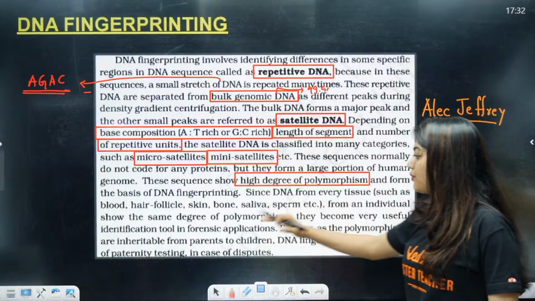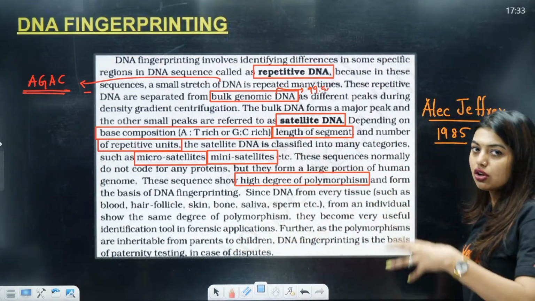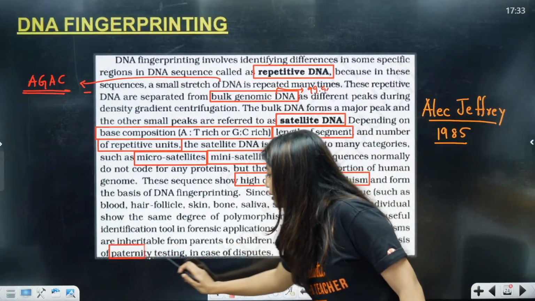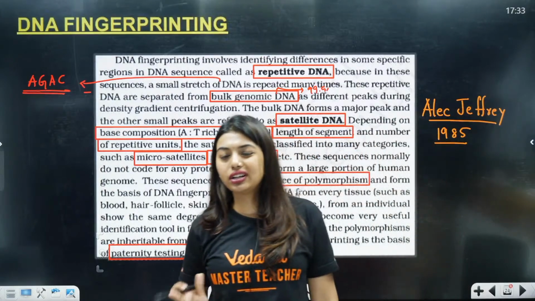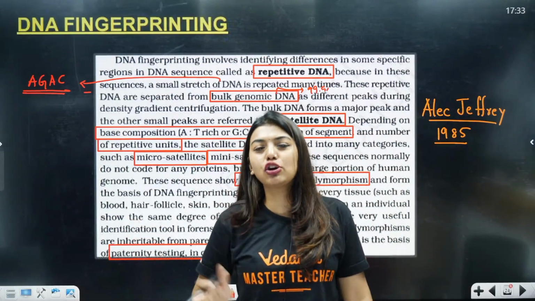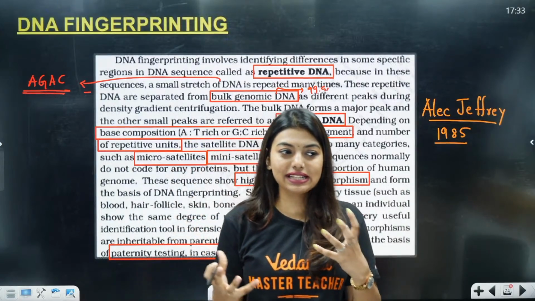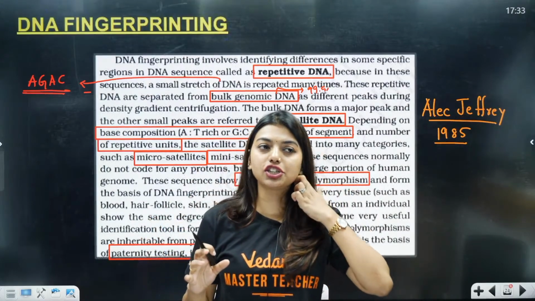Furthermore, as polymorphisms are inheritable from parent to children, DNA fingerprinting is used for paternity testing as well. So students, very important is your paternity test. Abroad, it usually happens. Here it will not happen. They'll give one on your head and say, you're my child. But in foreign countries, the child or the parents cannot force or hit each other. Too many conditions are there.